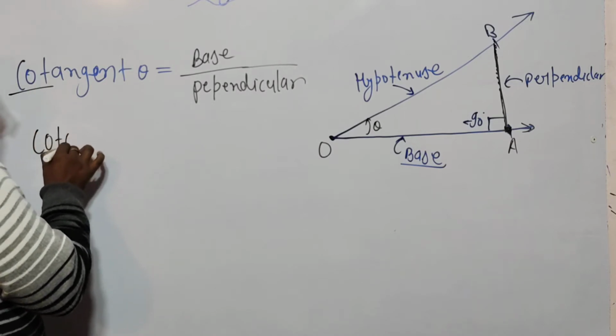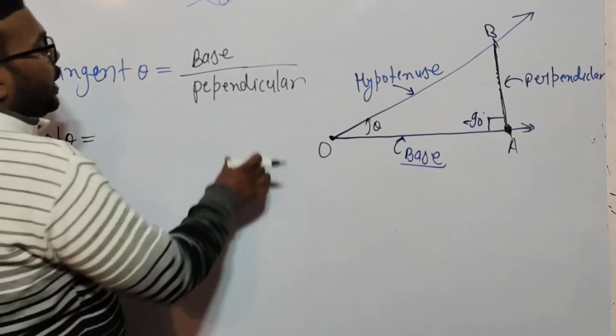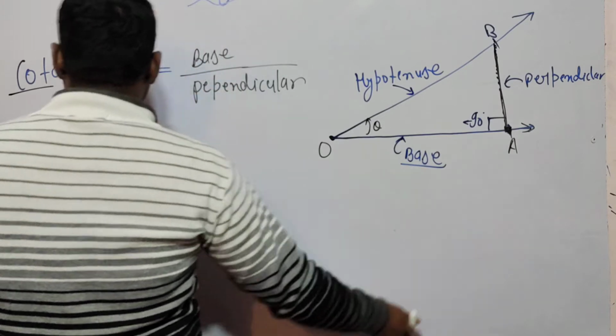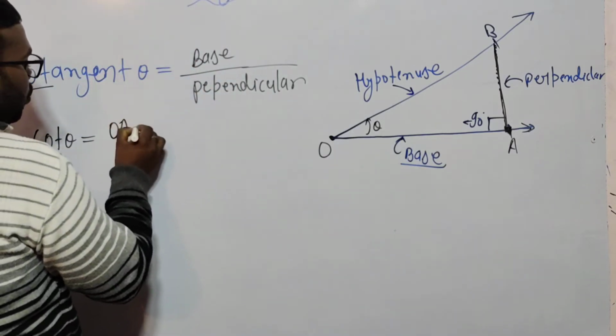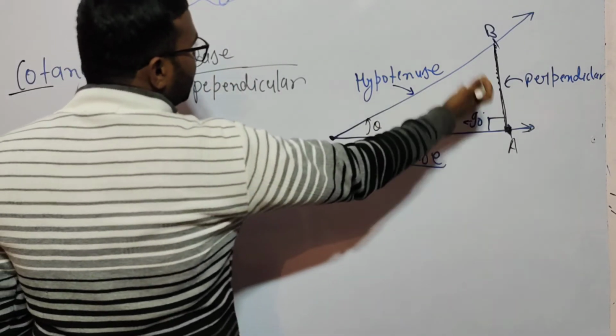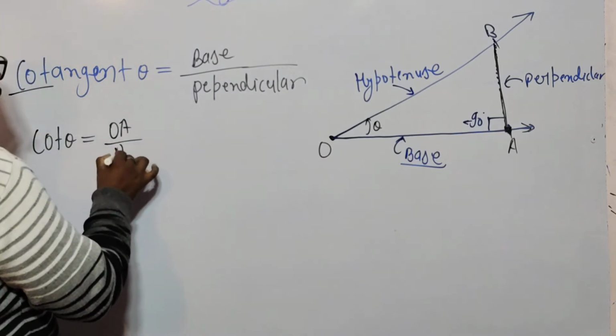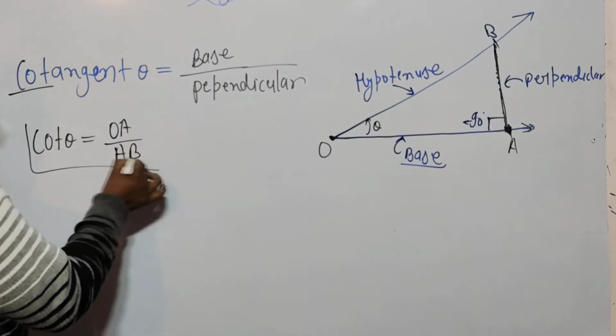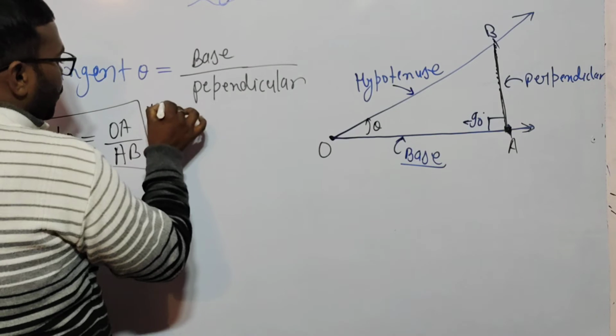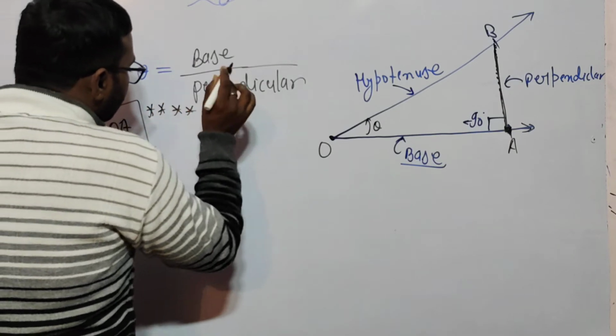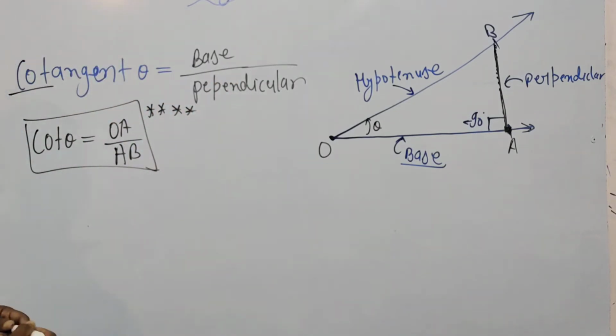So cot theta is equal to base over perpendicular, that is OA over AB. The base is OA and the perpendicular is AB, so we get cot theta is equal to OA by AB. This is also very important, and I am now proving the relation between tan theta and cot theta.